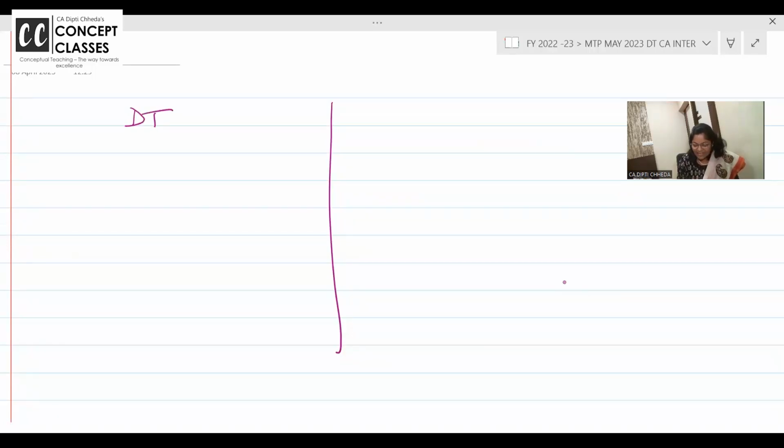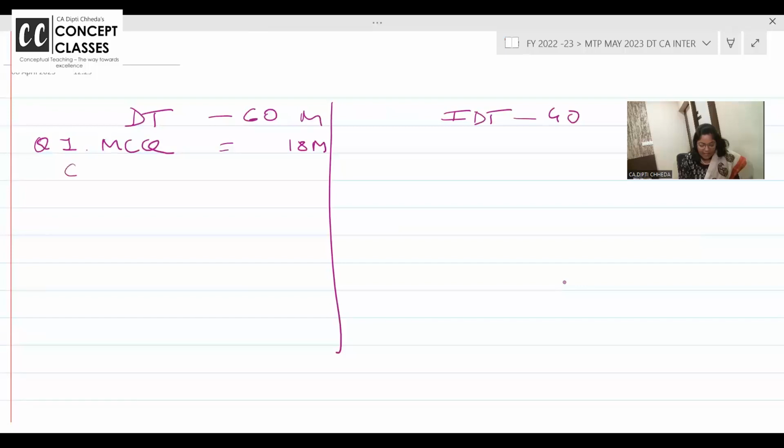However, well, direct tax, indirect tax: this is 60 marks, this is 40 marks. And question number 1 is MCQs for 18 marks. In that they have case study based MCQs, for 8 to 10 marks. Remaining MCQs are 1 mark, expected this time from your return topic.